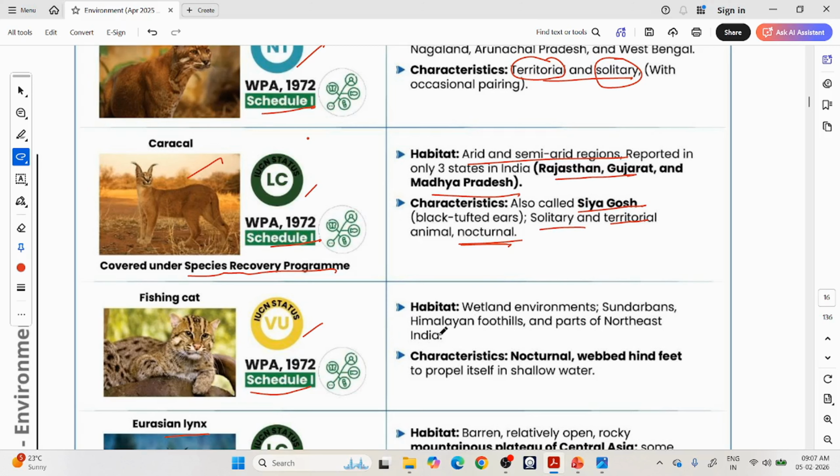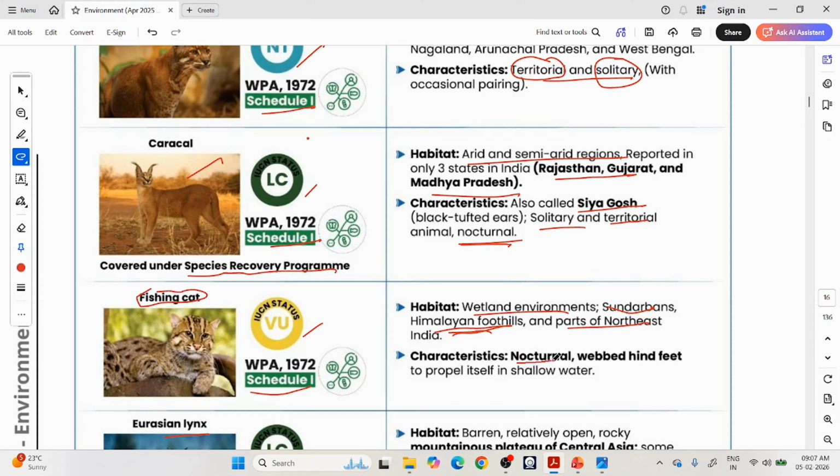Fishing cat. Fishing cat is very famous in this eastern region of India. Okay, so wetland environments, Sundarbans, Himalayan foothills. Himalayan foothills is available. Northeast it is available. Sundarbans you will see. So you will see it in wetland environment. See its name, fishing cat. It will fish. Okay, it will hunt the fish. So it should be in wetland environment.